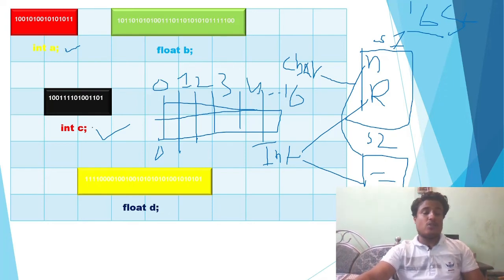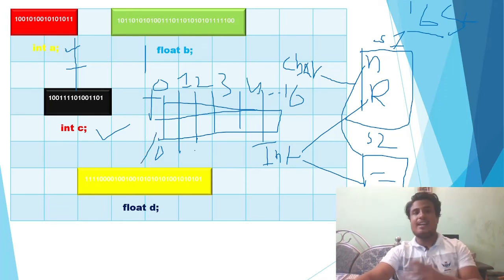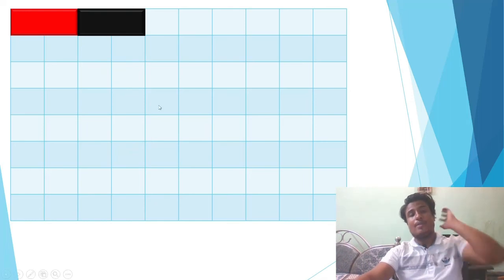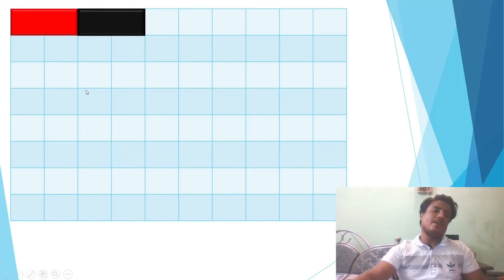So now, using a diagrammatic representation, let me show you how we can combine these 2, which I discussed there. Let's see that now. So you can see it here, okay. This is our first variable, and this is our second variable. In the previous slide you have seen that these two are in very different positions. Now we are using the array constructor to combine these two. So how can we combine these two?